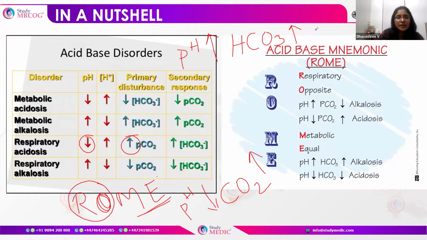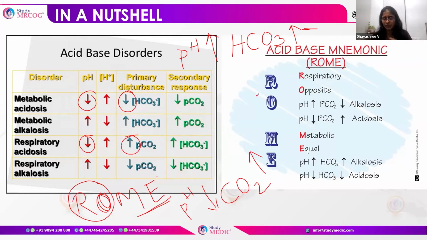In metabolic acidosis, the pH reduces and automatically the HCO3 also reduces. This is an easy way to remember what happens in respiratory and what happens in metabolic. When we talk about metabolic, we talk about pH and HCO3. When we talk about respiratory, we talk about pH and PCO2.